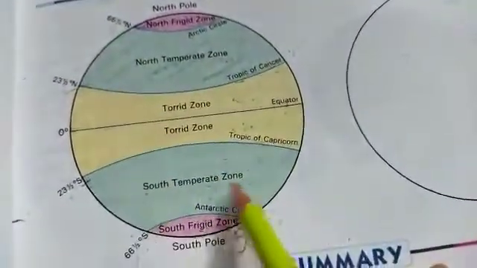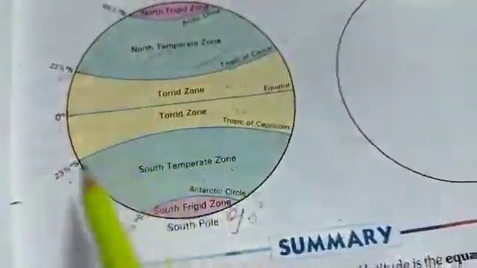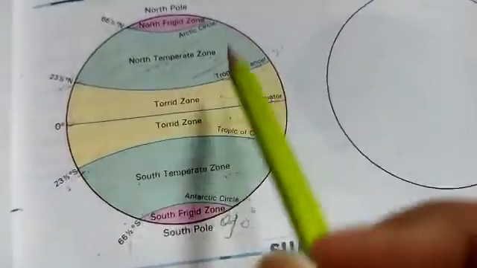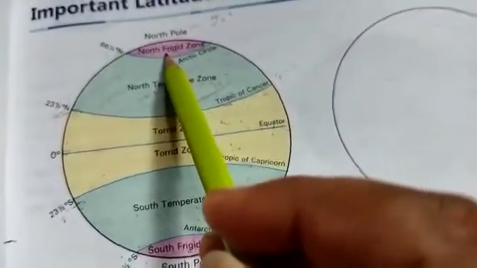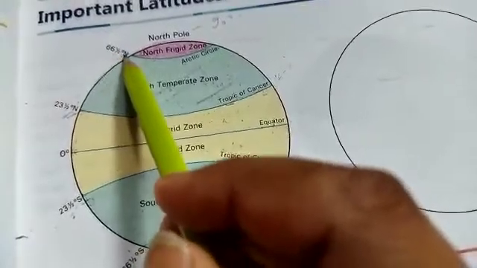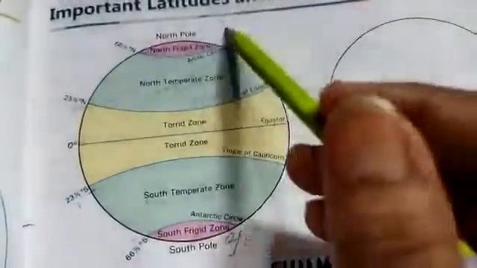And in the southern hemisphere it lies at the same degrees but in S, means south. And next is the freeze zone. The freeze zone lies between 66 and a half degree to the poles in both hemispheres.